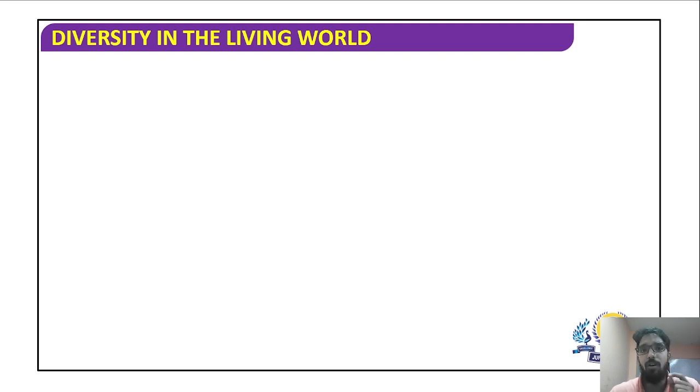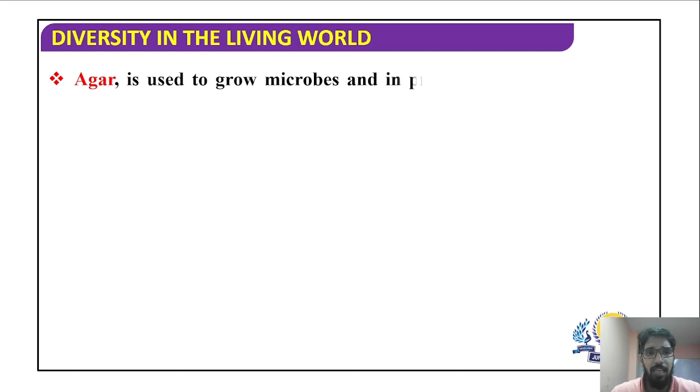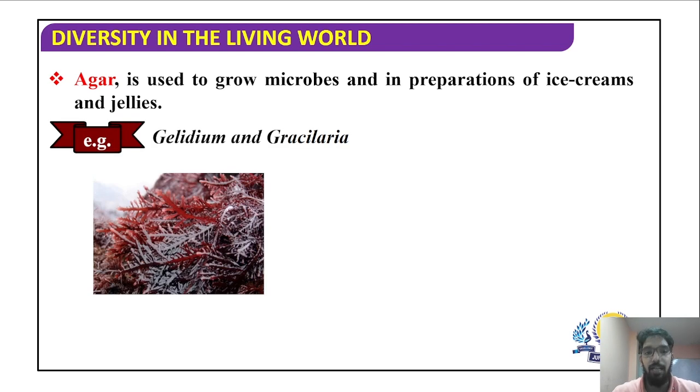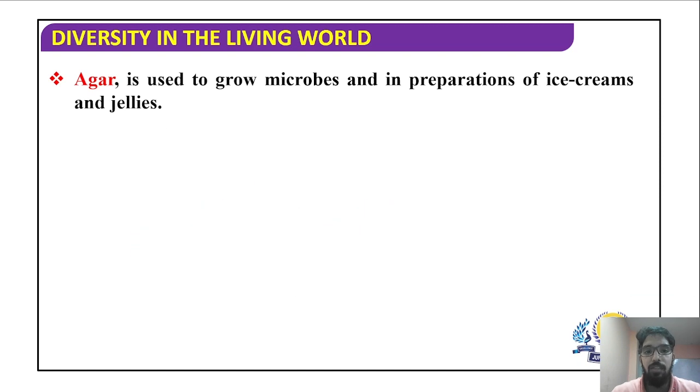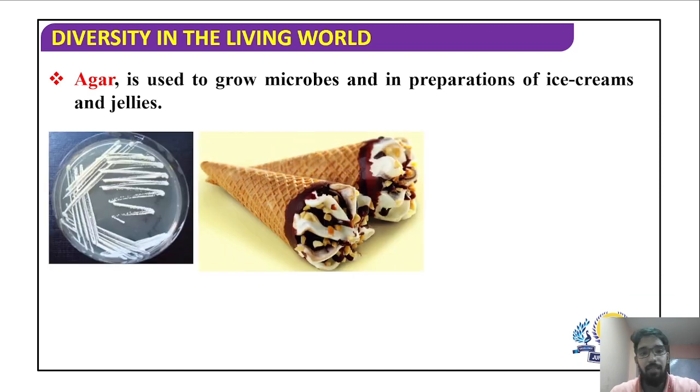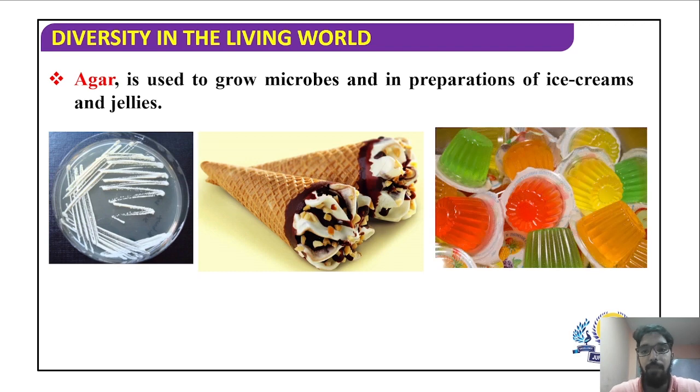It is jelly-like because of the holding of water. So it becomes jelly-like. Okay. So speaking of jellies, have you heard of this term agar? Yes. So agar is obtained from red algae, Gelidium and Gracilaria, and they are used in the preparation of ice creams, and they also help in growth because they act as growth medium in microbiological studies to grow microbes or bacteria in the lab. They also help in the preparation of jellies, which is a chocolate.